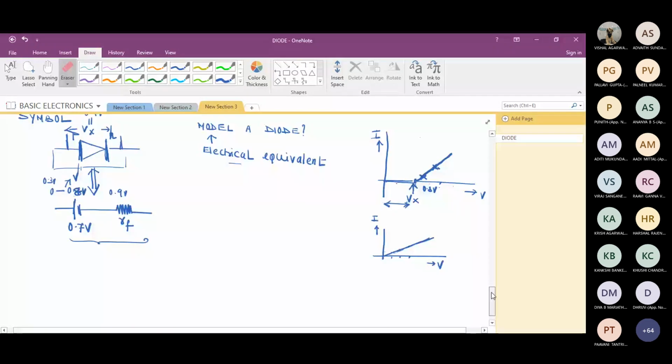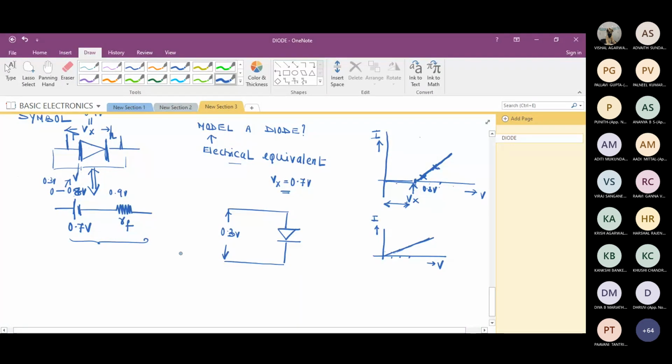Okay. What I'm trying to say here is, suppose I take a diode. I'll draw it in such a way that you can easily follow. I apply, say, 0.3 volts to this. The diode Vx is 0.7. What is this Vx? You must remember all these things. Vx is the barrier potential. So if I apply 0.3, will the diode conduct?